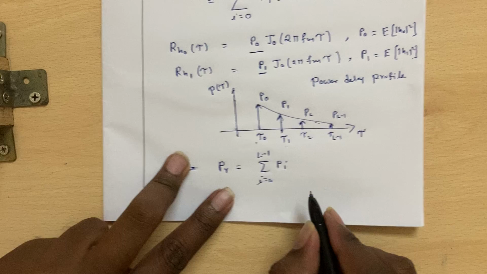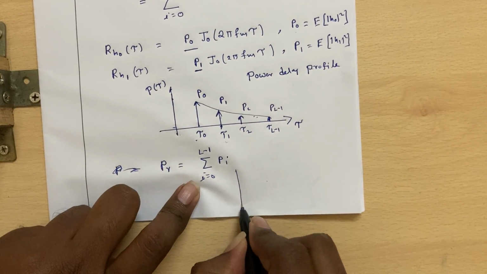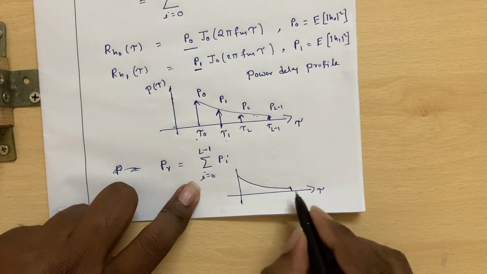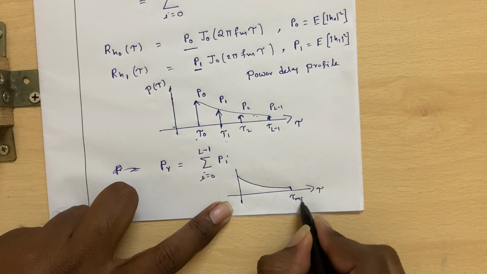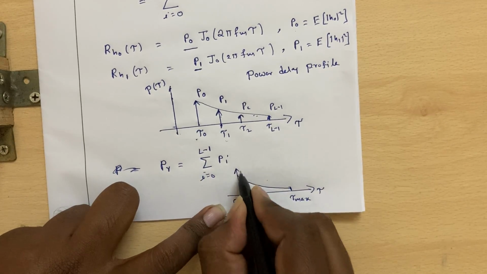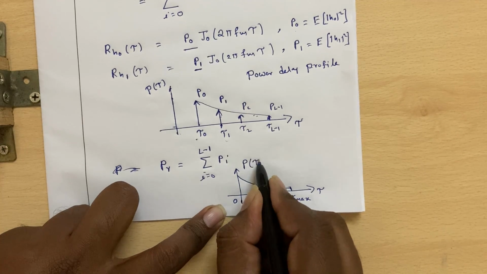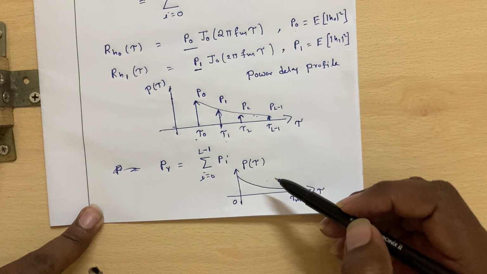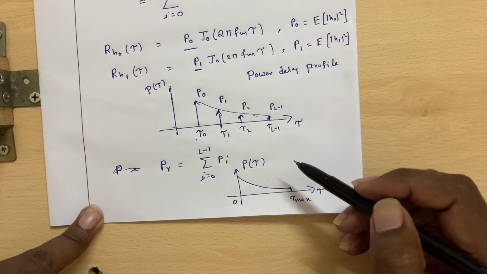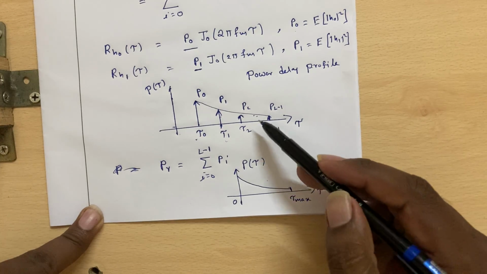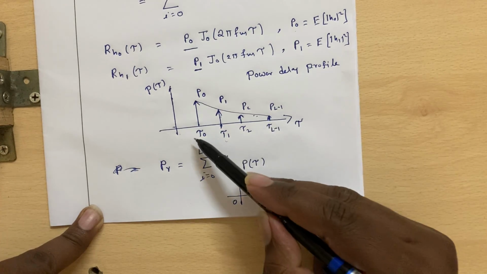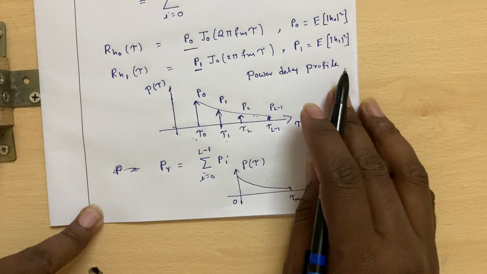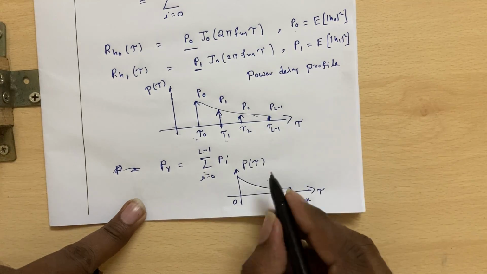If we are having a continuous channel impulse response, then the power delay profile will be continuous, something like this. So the last one will be say tau max, if we are having a continuous time impulse response. Whether we have continuous time or discrete time impulse response, it can be discretized, and we can have a discrete time impulse response model that we'll discuss in the last lab. But as of now, if the delays are not continuous, you can take it as a discrete impulse response, or if your delays are continuous, you can take the channel impulse response as continuous, and the power delay profile will be continuous.